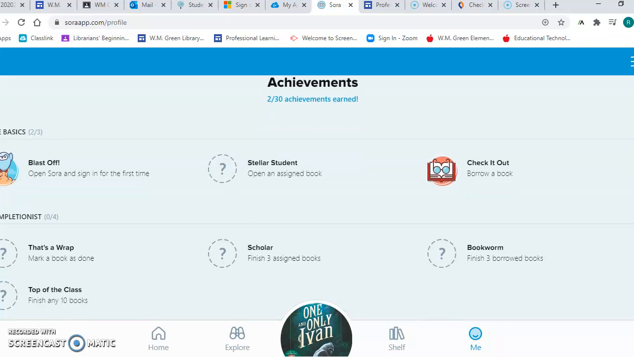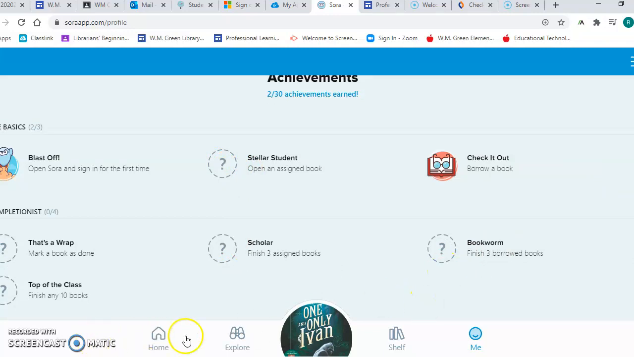But anyway, once I've done several things, then I get little badges. So right now I have a badge because I opened up this program and I signed in. And I've got a badge here because I checked out a book. So whatever I do, then I can get badges, which are little pictures that'll go inside of these circles to show what I've done. And on my home page, it'll show the last book that I've read here.